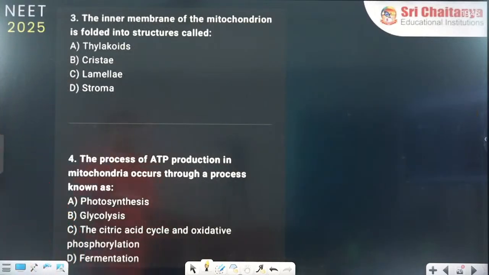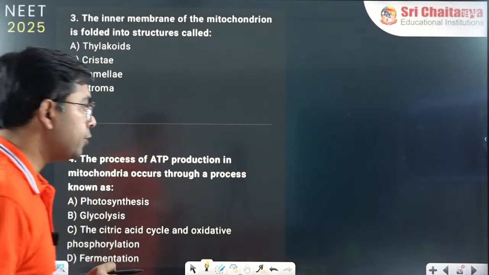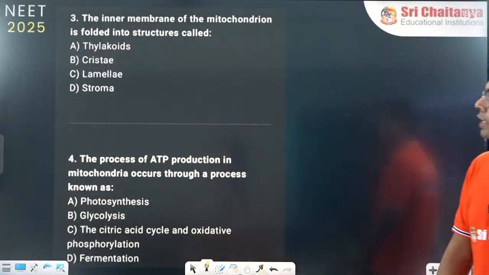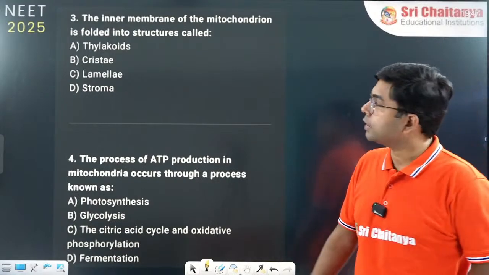Next question: the inner membrane of mitochondria is folded into finger-like projections. What are those called?